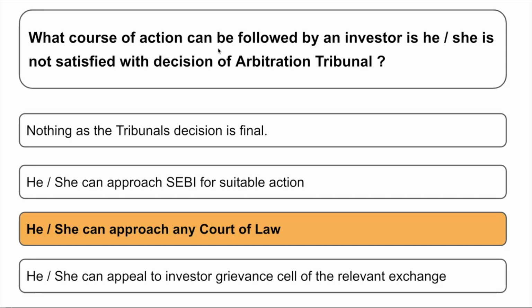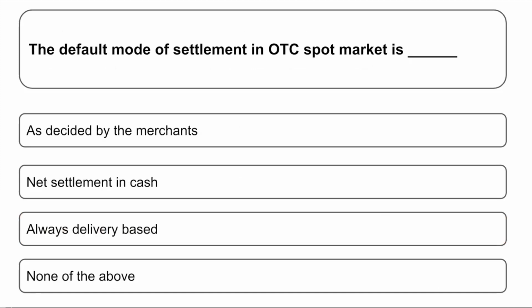So, friends, the correct answer is that he can approach the court of law. Whenever the arbitration tribunal courts are not able to give you justice, you can directly approach the court of law. Going to next, the default mode of settlement in over-the-counter spot market is: A, option as decided by the merchants, B, net settlement in cash, C, always delivery based, D, none of the above.